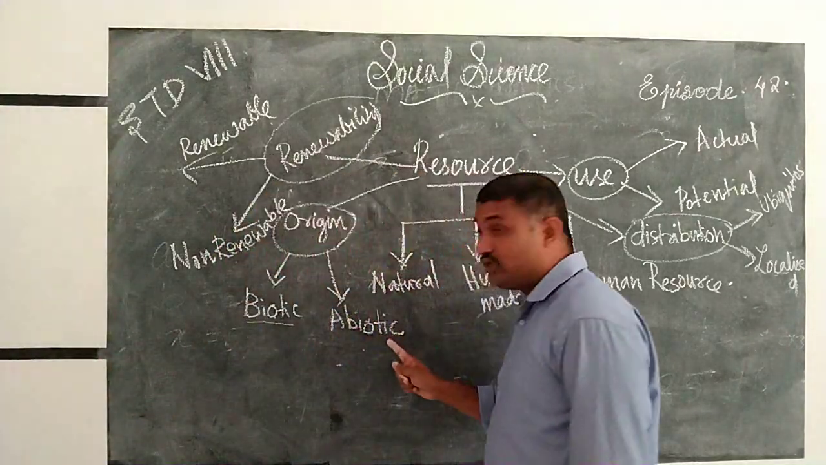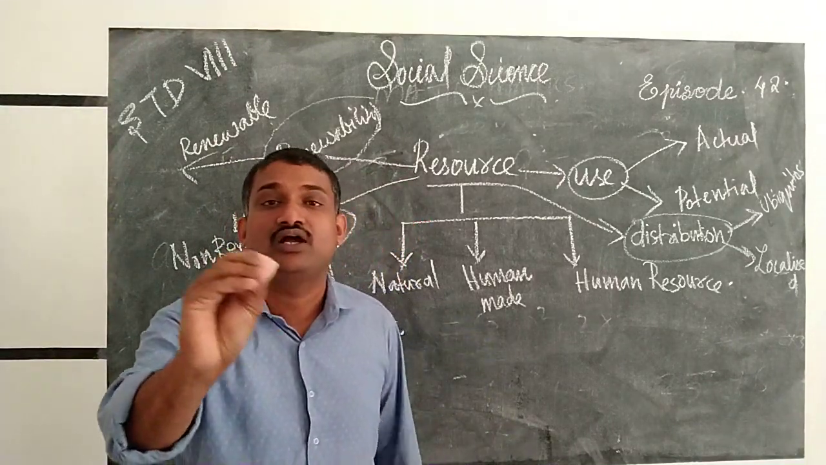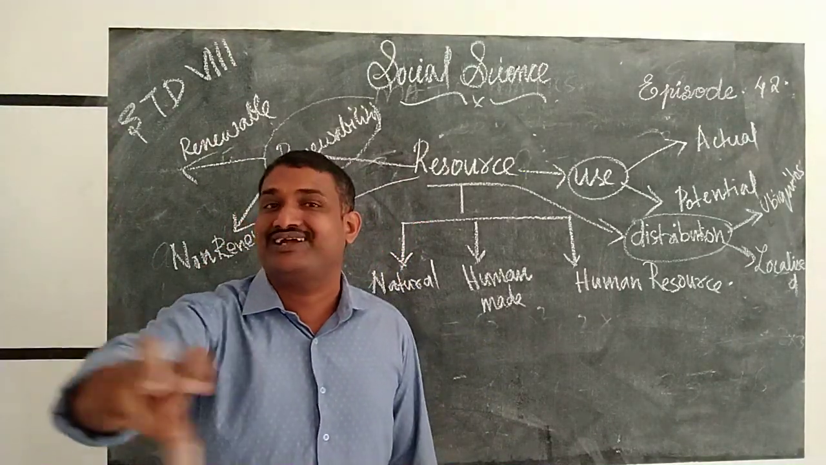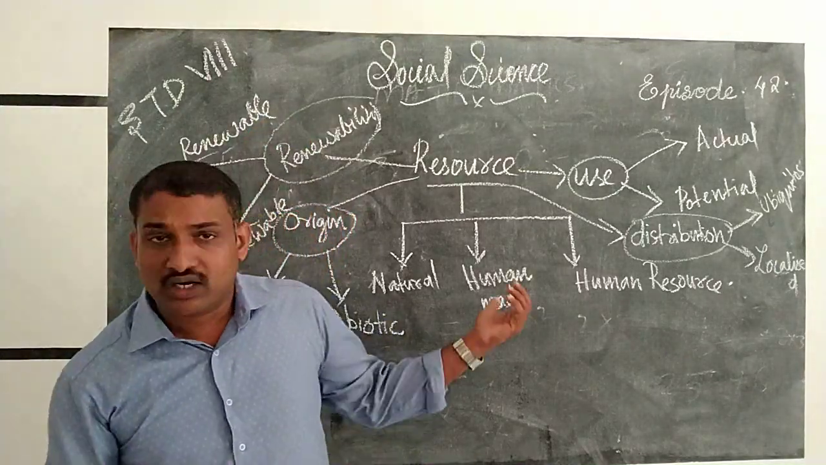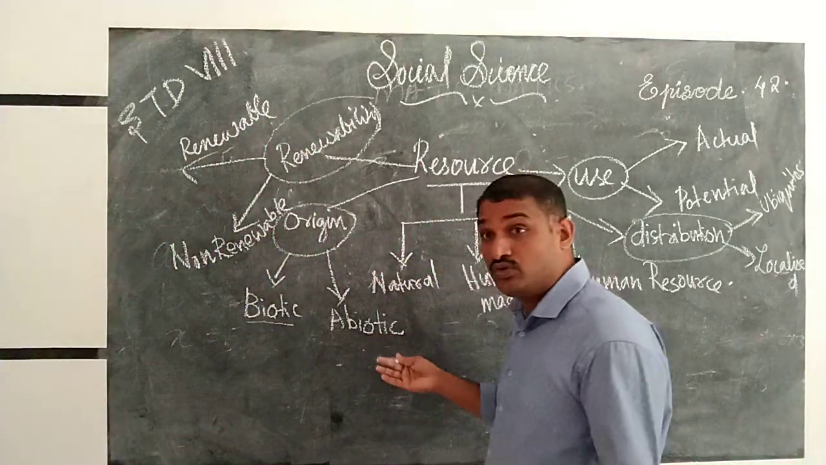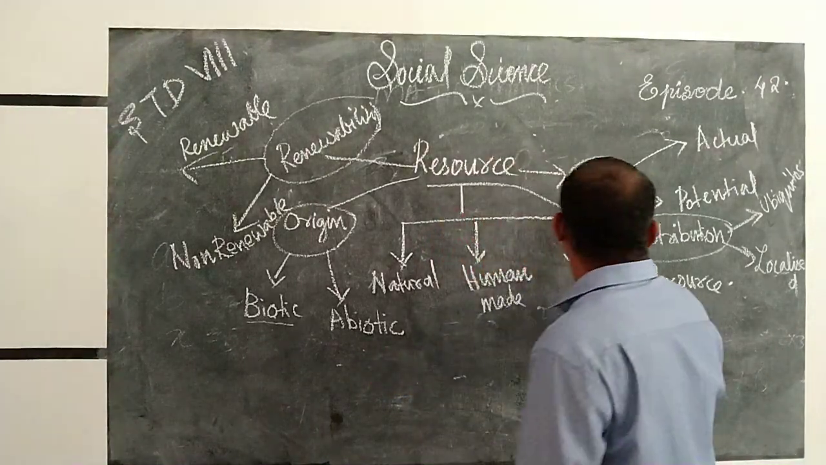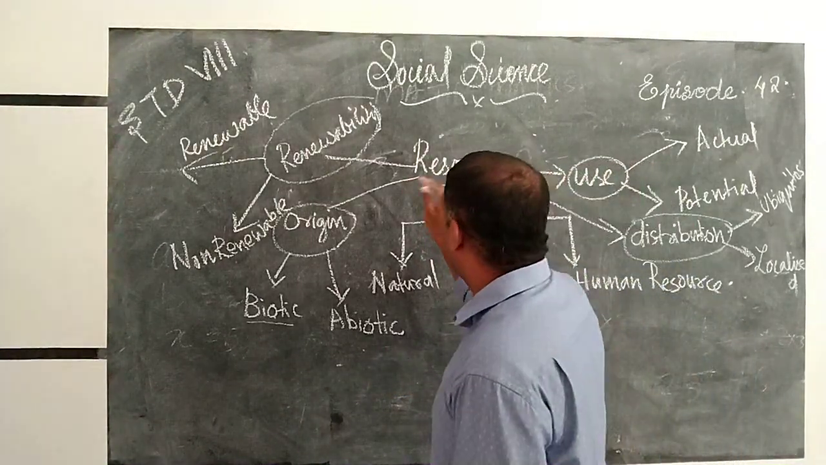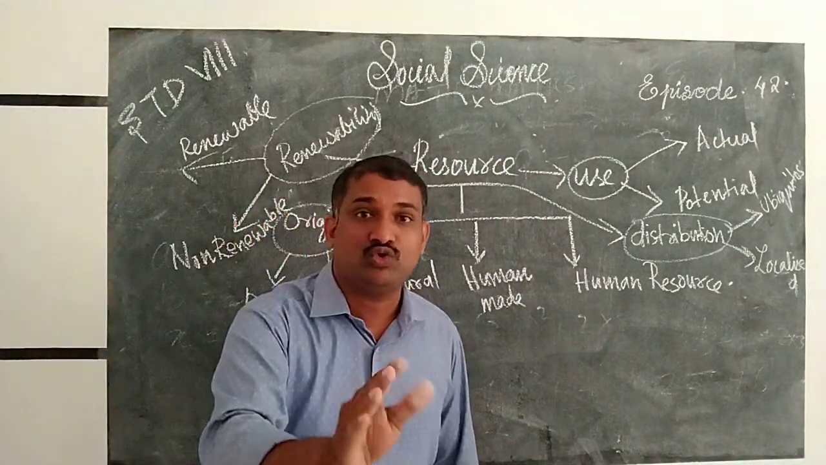Then abiotic resources. What are abiotic resources? Abiotic resources are the resources that have no life. Coal, then the minerals, then rock. These are all examples of abiotic resources. There is no life at all. Then these are all about these resources. I hope that you understood it very well. Go through the textbook and read it very well.